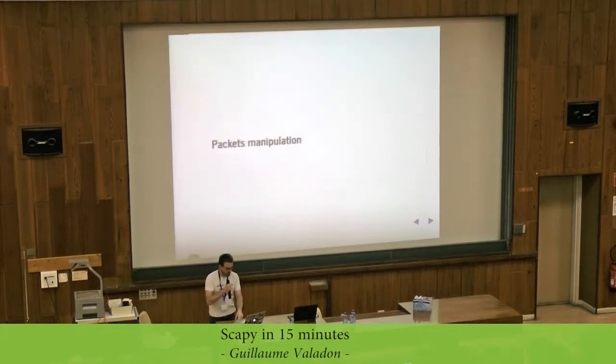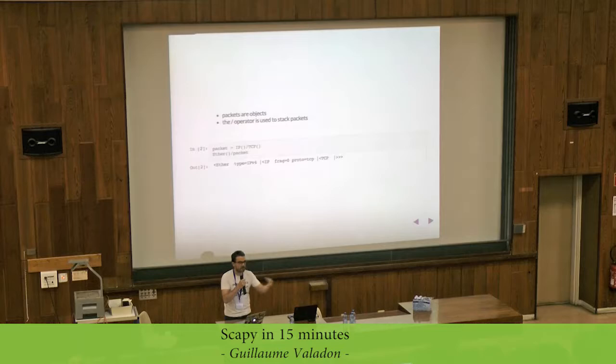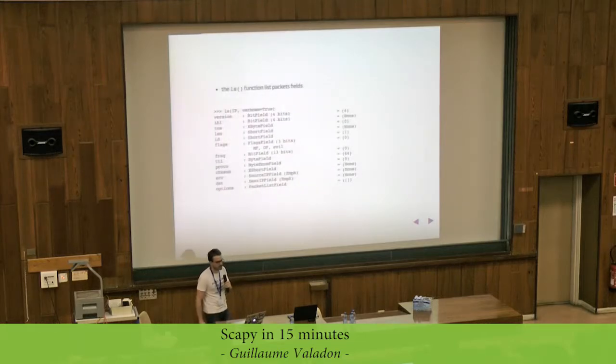First, packet manipulation with Scapy. Is it big enough? Yeah, okay. With Scapy, packets are Python objects, and you can put network layers on top of each other with the slash operator. Here I put TCP on top of IP, and then I put the packet on top of Ethernet, and I get the nice Scapy representation of the packet. I can use the ls function, like list function, to list packet fields. In this case, I ask for the IP fields. There is a version, source address, destination address, and so on. So if you don't know what to do with Scapy, you can always use this function to know what fields you can specify.